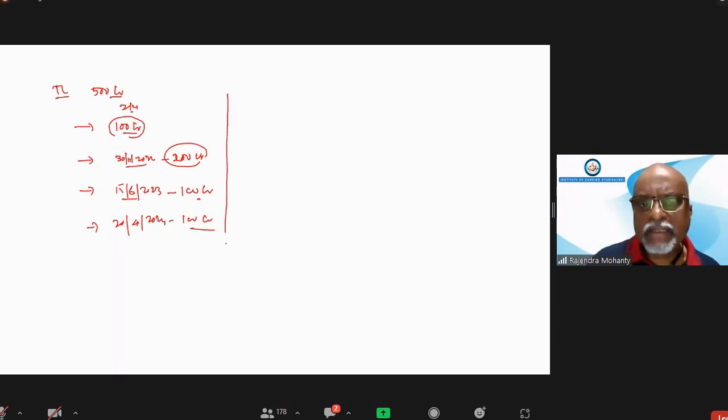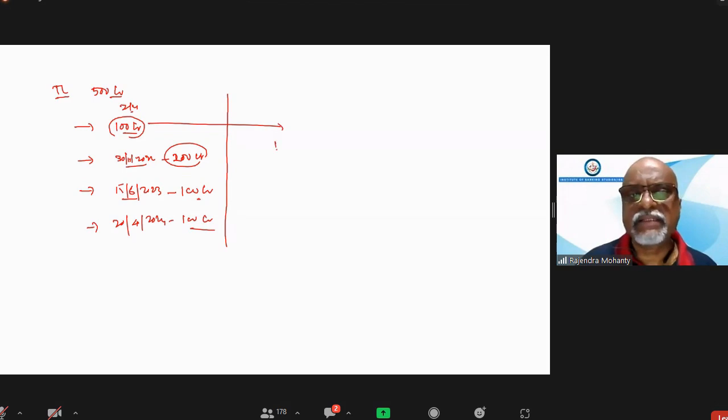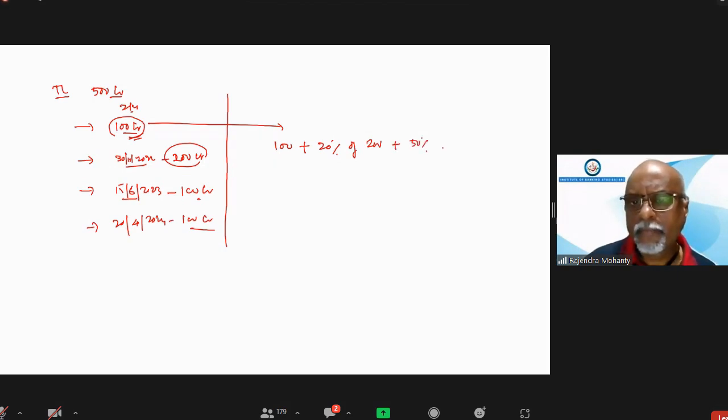Now, what is the notional balance or adjusted balance we have to take? The initial balance is 100. Initial balance is always there, so we have already disbursed this. That means 100 is to be taken plus how much? 20% of 200 crore, 200, plus 50% of 200.